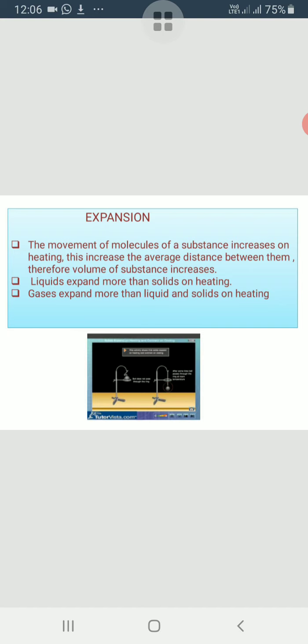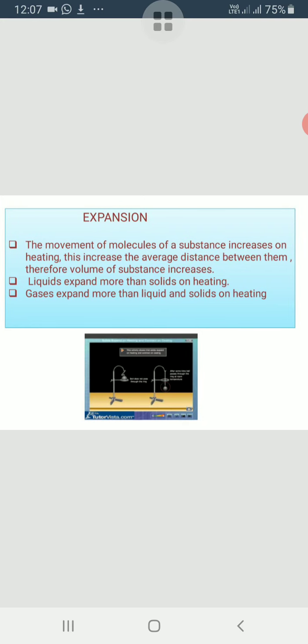Similarly, there is expansion in liquids. When we heat the liquid, the molecules vibrate. But now the vibrations are more than the vibrations that occur in the molecules of solids. So the result is that liquids expand more than solids on heating.